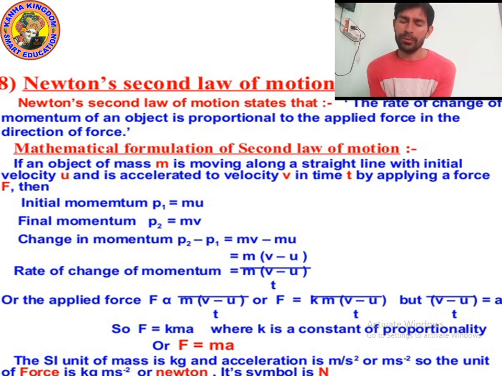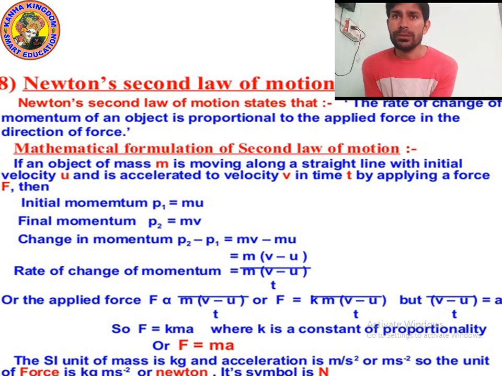Here the final momentum is p2 and the initial momentum is p1. So the change of momentum will be p2 minus p1, which means mv minus mu. Here m is common, so we will take out m.